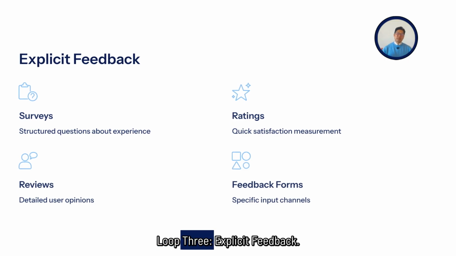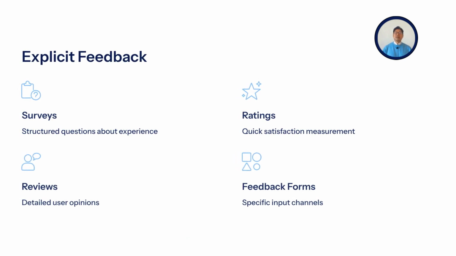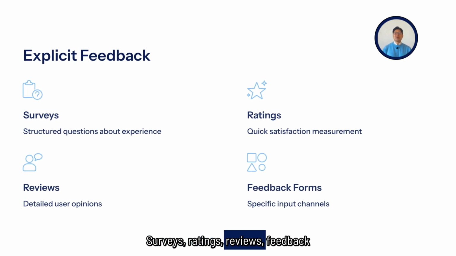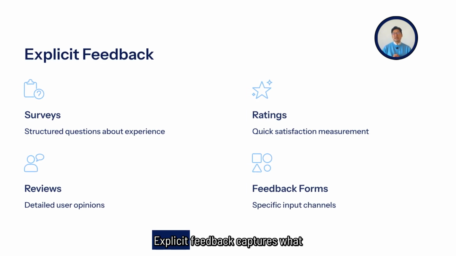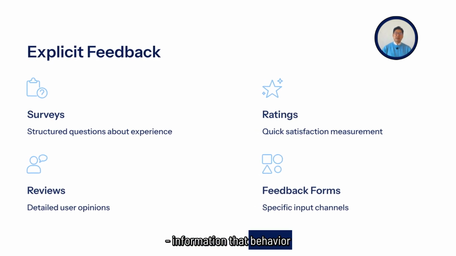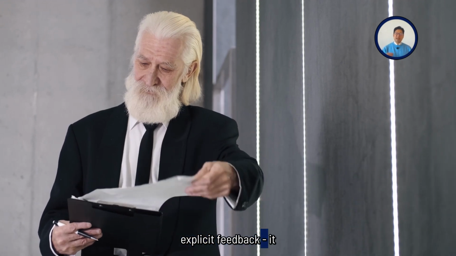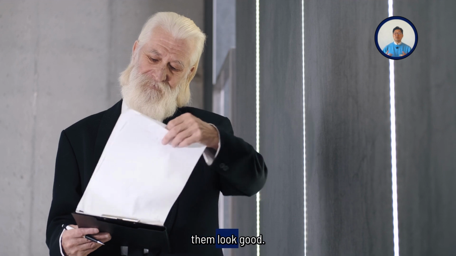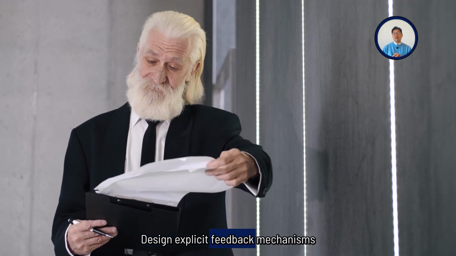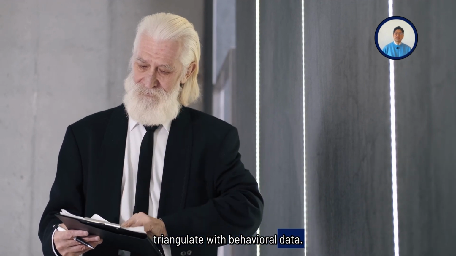Loop 3, explicit feedback. Ask users directly. Surveys, ratings, reviews, feedback forms. Explicit feedback captures what users think and feel, information that behavior alone cannot reveal. But be careful with explicit feedback. It is often biased. People say what they think you want to hear. People say what makes them look good. Design explicit feedback mechanisms that encourage honesty and triangulate with behavioral data.